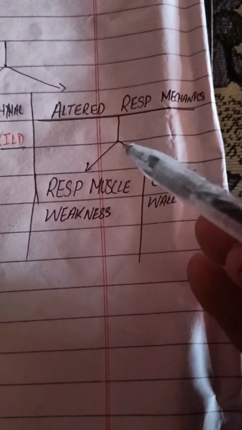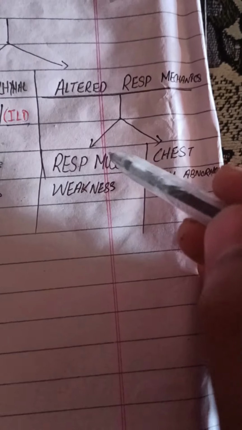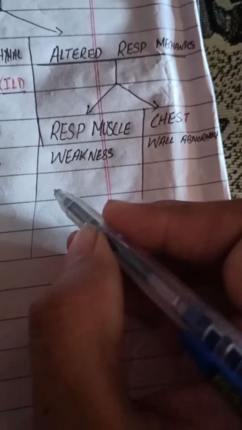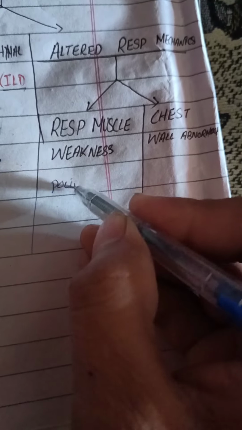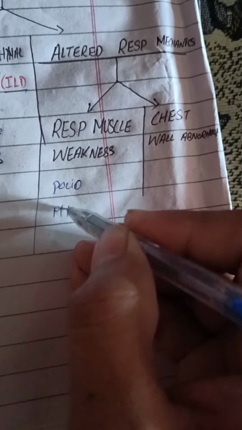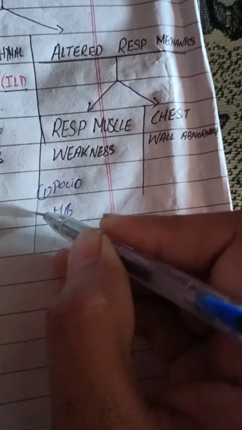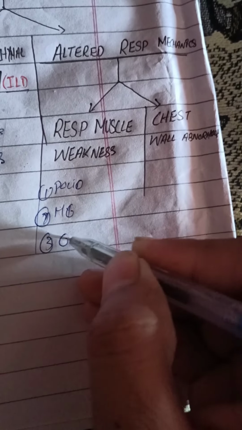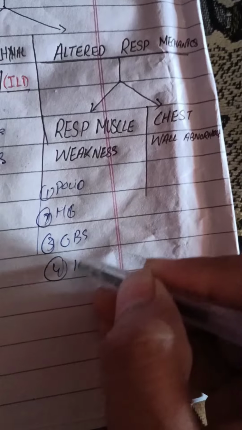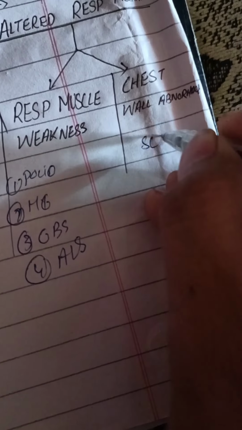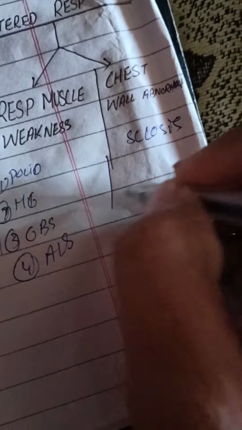Second is respiratory mechanics, which is further classified into respiratory muscle weakness and chest wall abnormality. Respiratory muscle weakness includes polio, myasthenia gravis, GBS, and ALS. Chest wall abnormalities include scoliosis and severe obesity.